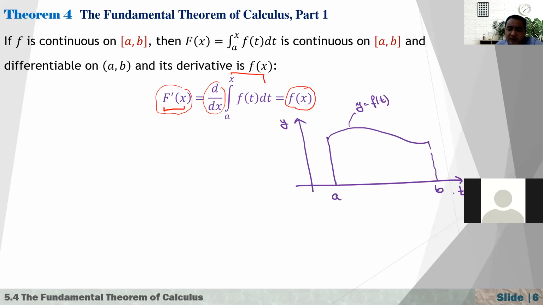That's important, okay? And by using the definition of the definite integral, if I just calculate the definite integral from a to b, it gives us the area under this curve, which is bounded by these two vertical lines, x equals a and x equals b, the x-axis and the curve. So now, how about if I just find the area from a until here, for example? Let's say we are talking about this area. And this point, let's say it is not a fixed point. It may change, it may assume any value between a and b.